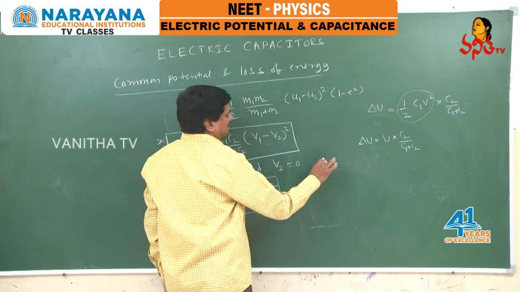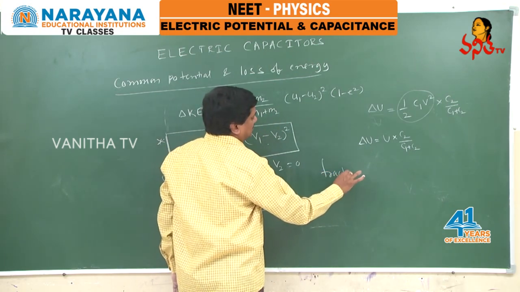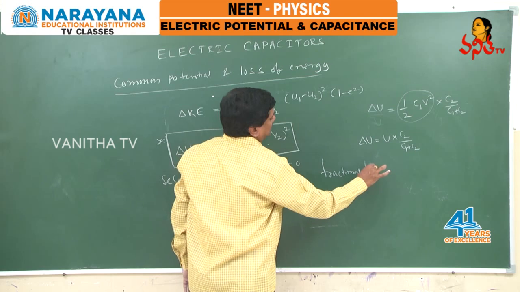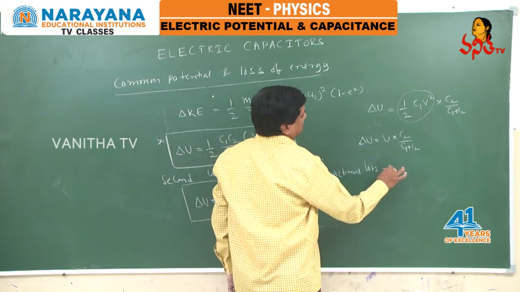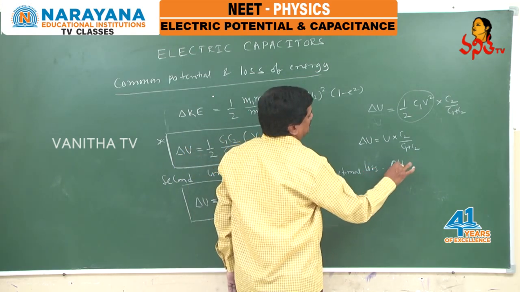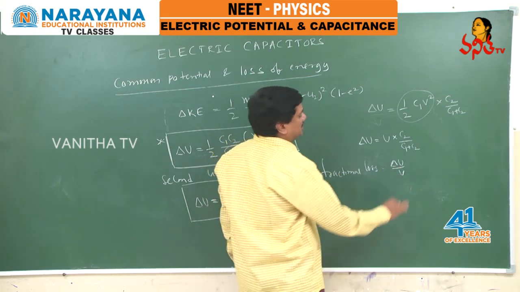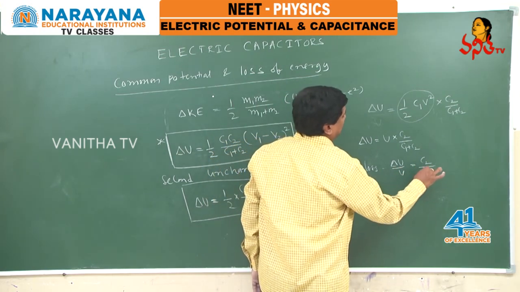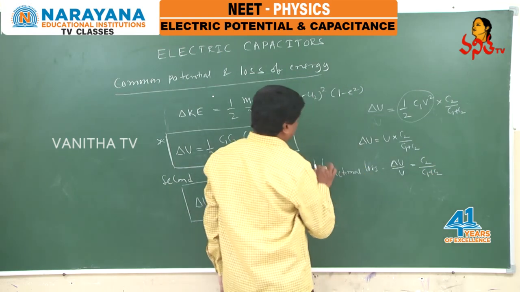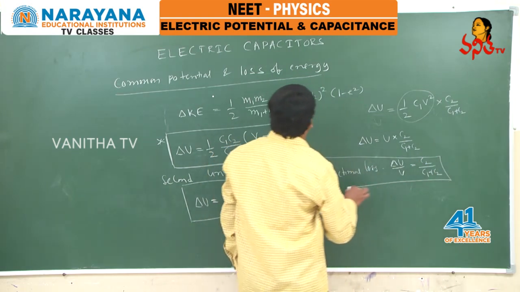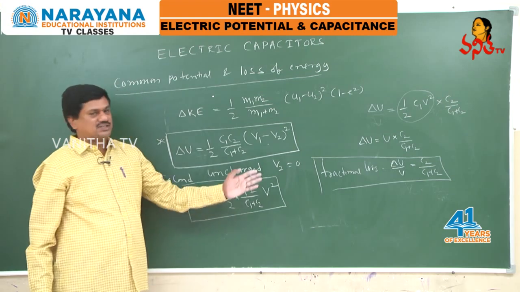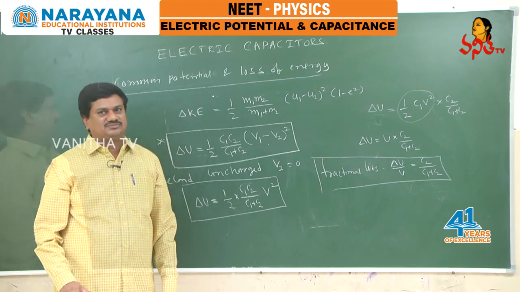So if the question is for the fractional loss of energy, what is the fractional loss? Fractional loss means I can write delta U by U. This delta U by U is equal to C2 by C1 plus C2. This is the fractional loss of energy. So, this is a method to calculate the loss of energy and fractional loss of energy.